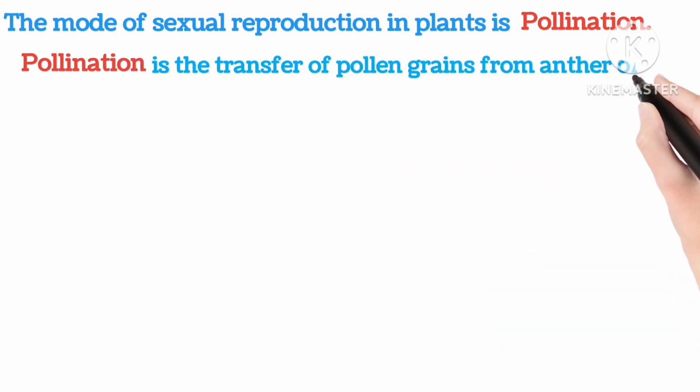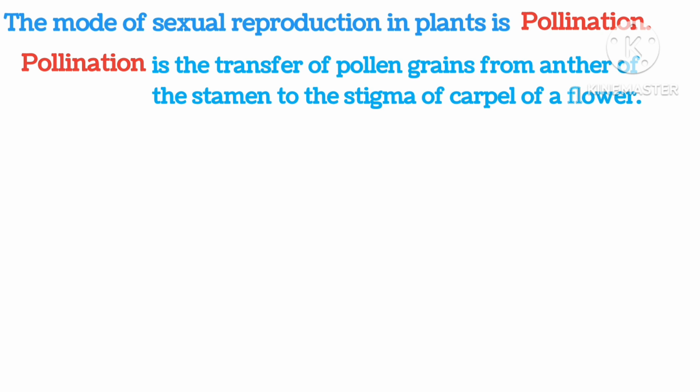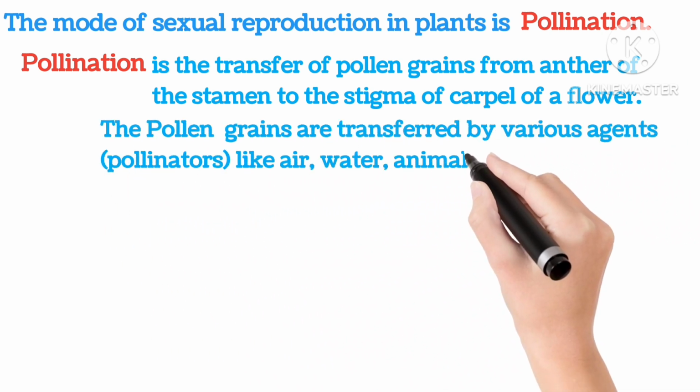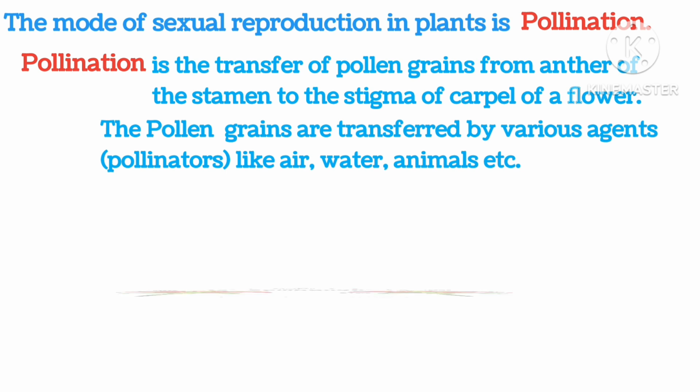The mode of sexual reproduction in plants is pollination. Pollination is the transfer of pollen grains from the anther of stamens to the stigma of the carpel of the flower. The pollen grains are transferred by various agents called pollinators like air, water, animals, etc.